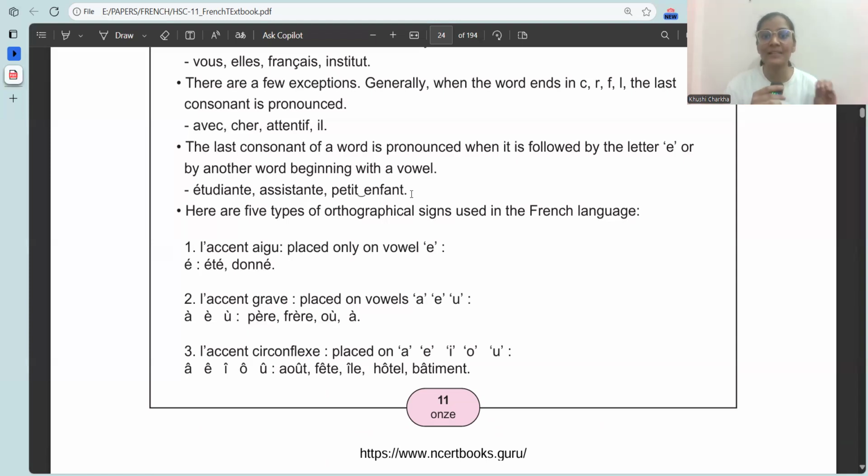This is known as the rule of liaison. Again, just for understanding purpose, when the next word begins with a vowel, we have to pronounce the last consonant of the previous word. Okay.